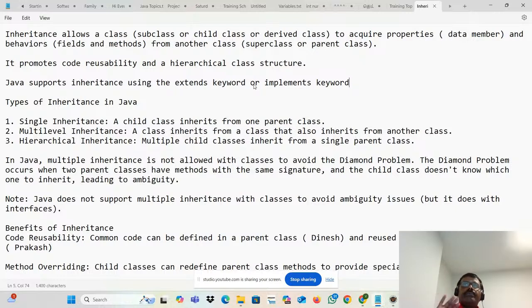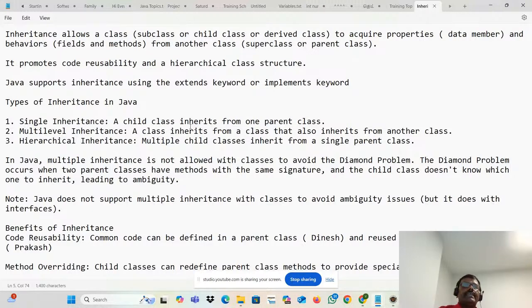There are multiple types of inheritance: single inheritance, multi-level inheritance, hierarchical inheritance, and multiple inheritance. But in Java, multiple inheritance is not directly supported.